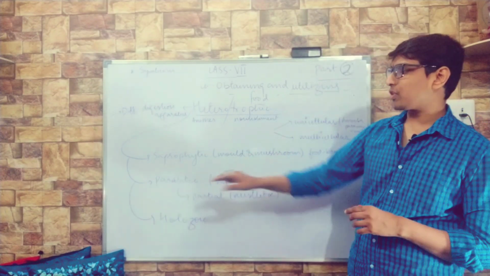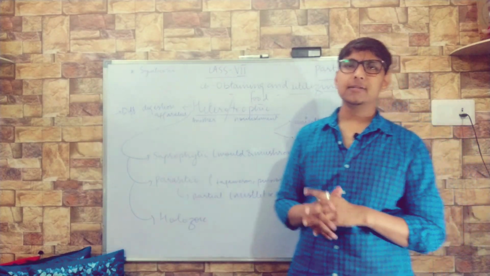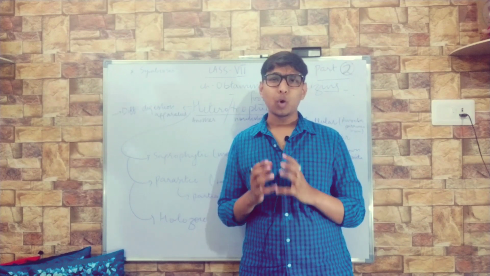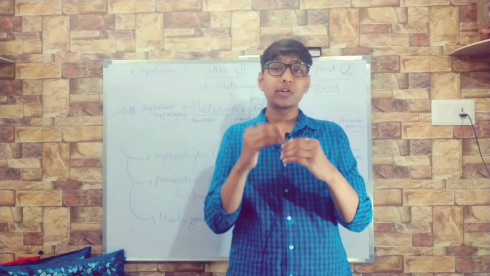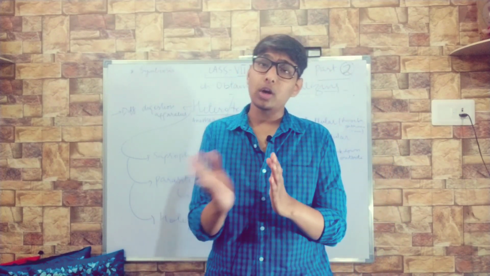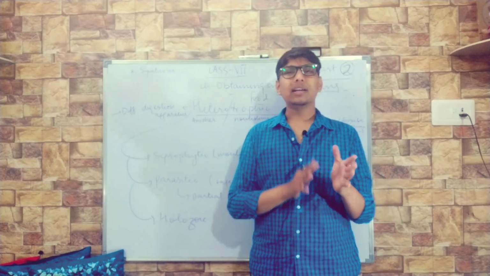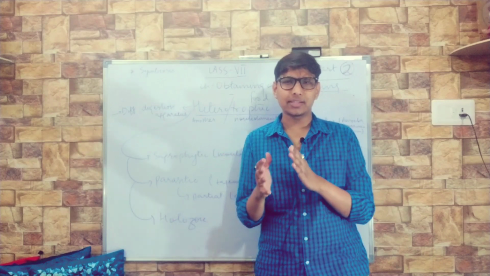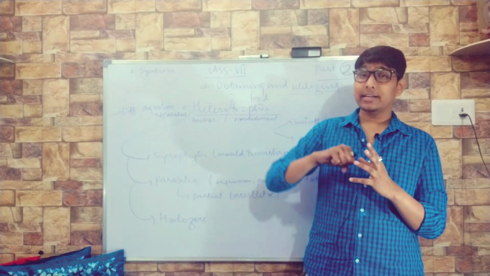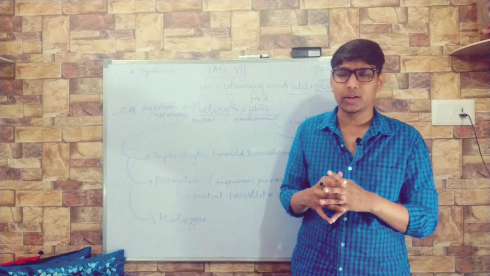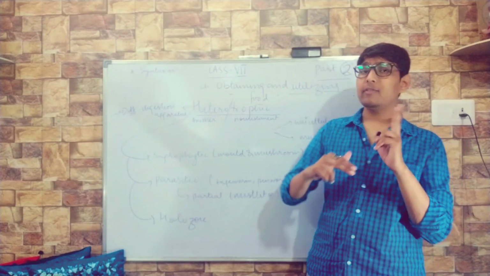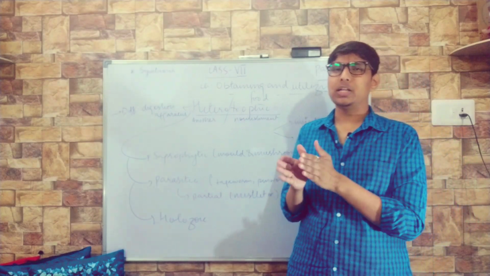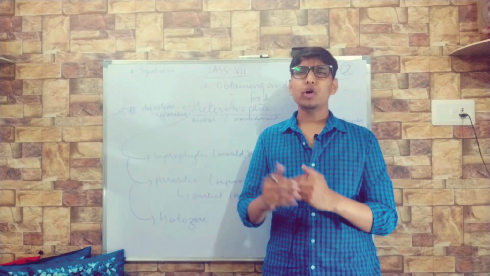Okay, the next mode of nutrition is parasitic. Parasitic means they are dependent on their host for their food and nourishment. The parasite is the one which needs to take the food, and the host is the one on which it will take the food. Now, it is further of two types: endoparasite and ectoparasite. One parasite lives inside the body and one lives on the surface of the body. Apart from these two categories, there is one more category, partial parasites. A parasite is totally or partially dependent on its host organism for its food and nourishment.